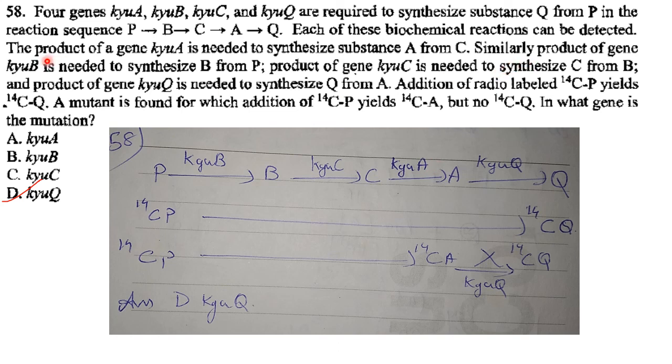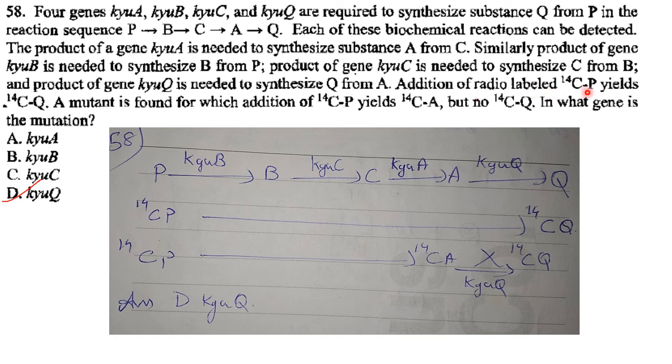Similarly, the product of gene KYUB is needed to synthesize B from P. So B is synthesized from P by the action of KYUB. The product of gene KYUC is needed to synthesize C from B. So C is synthesized from B by the action of enzyme KYUC. And the product of the gene KYUQ is needed to synthesize Q from A. So Q is synthesized from A by the action of gene KYUQ.